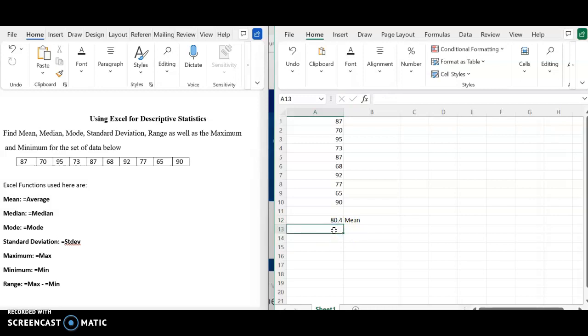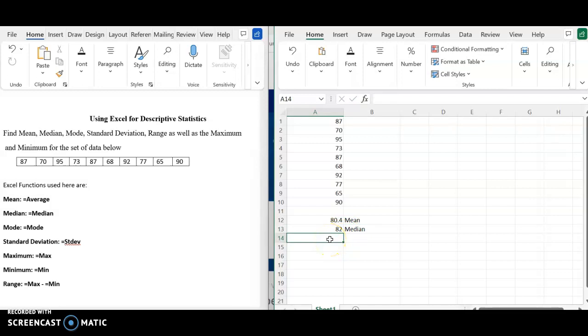The next descriptive statistic is the median. In calculating the median, we use the equal MEDIAN function in Excel. You put your cursor on the first data value, drag it all the way to the last data value, close the parenthesis, and hit enter, and that calculates the median for this data set.